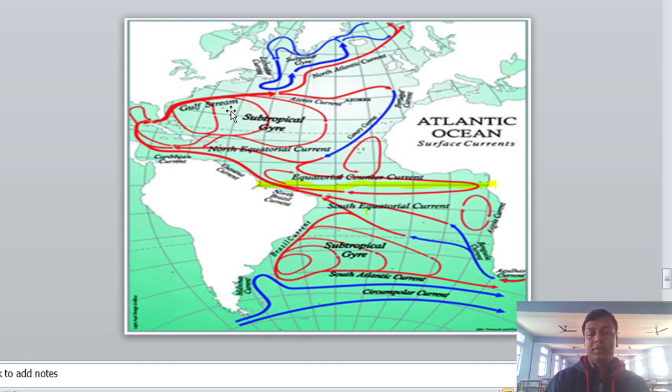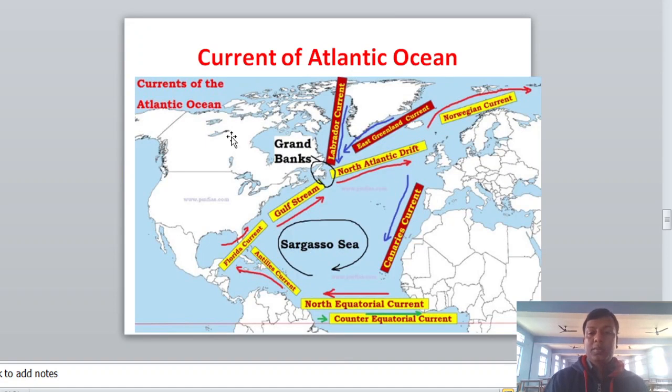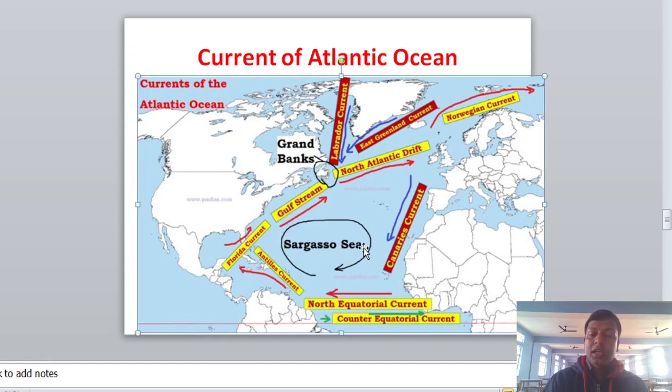This is the part of the North Atlantic Ocean. Here is the Sargasso Sea, that means a sea having no coast. Between these currents, many plankton breed. So this is known as the Sargasso Sea, without any coast, and this area is also called the Gyre Zone. This is the North Atlantic oceanic part.